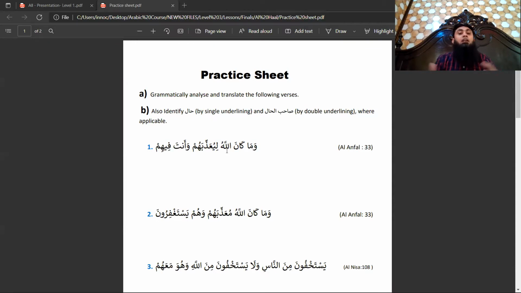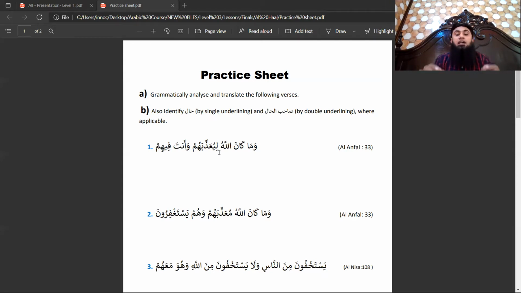Now you need the khabar of kana. And with regard to khabar, please pay attention, whenever it comes to khabar, there are three possibilities: one word khabar, a complete sentence khabar, or shibhul jumla khabar. Now let's see what we got here. Liyu'azzibahum. Obviously this hum is an attached pronoun. Rest of the word is liyu'azziba. Now please pay attention.